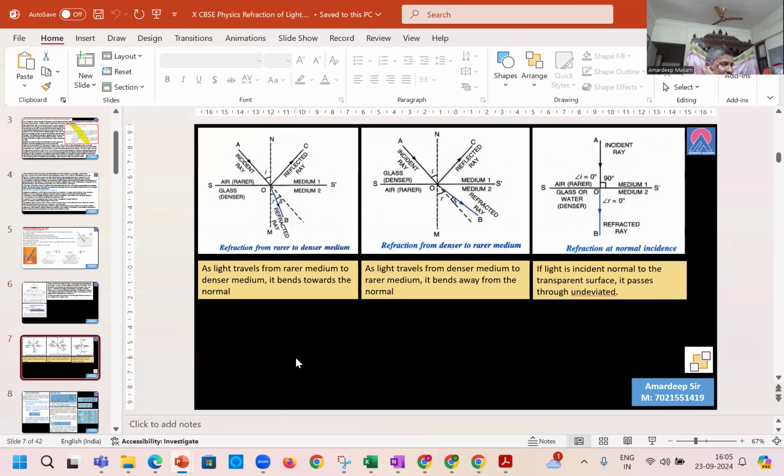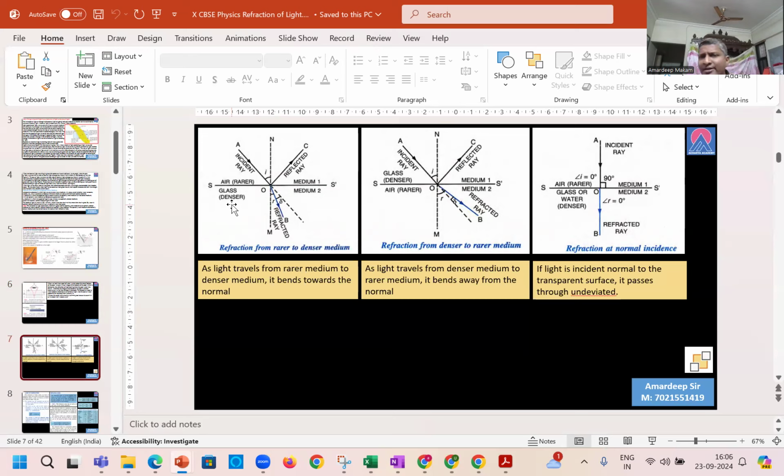And this is what we can say are the laws of refraction, or actually the phenomena which take place when light travels from rarer medium to denser medium. The example over here is air to glass. Air is a rarer medium, glass is a denser medium. Rarer and denser, how do you differentiate? It is based on something called optical density.